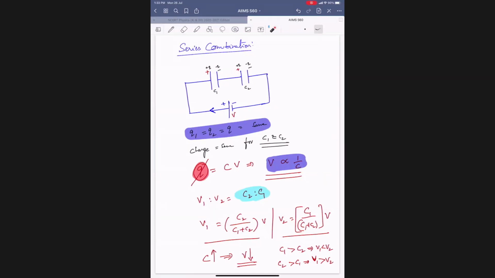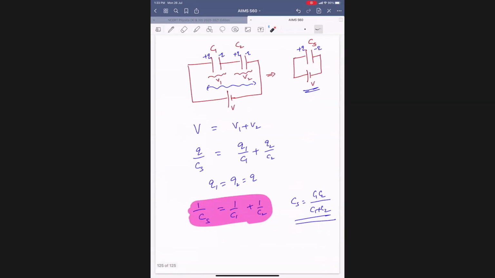So can you show the next page? Everybody done this page now? Yes, sir. Done. Got it? Yes, sir.